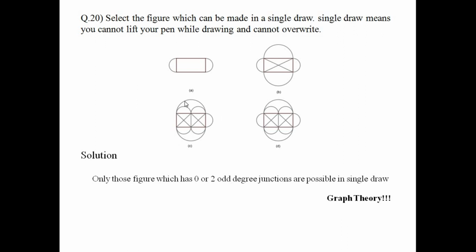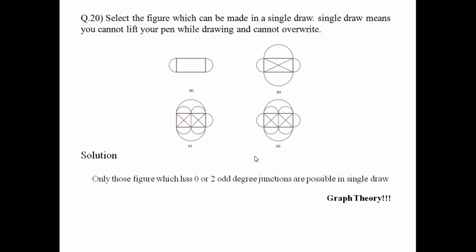So what do you mean by odd degree junction? Odd degree junction means the number of branches in a junction is odd. So here there are 3 branches, so it is an odd degree junction. So there are 4 odd degree junctions. Here there are 4 odd degree junctions and 1 even degree junction. Here again there are 4 odd degree junctions and 4 even degree junctions. Here there are 6 even degree junctions and 2 odd degree junctions. You can just count by yourself, by pausing this video. You will find that thing.